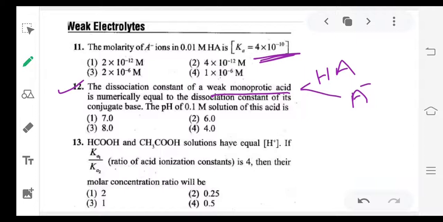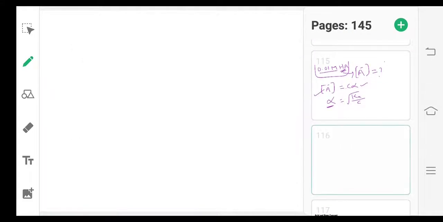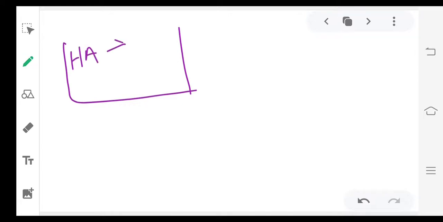So we have to calculate the pH of the acid. Let me explain the concept. We have HA in a beaker, a monoprotic weak acid. It gives H plus and A minus.